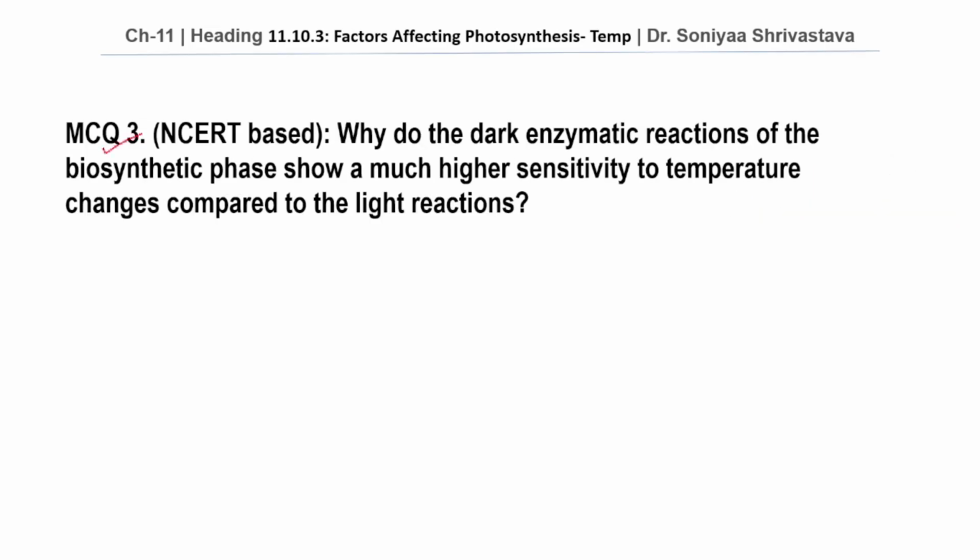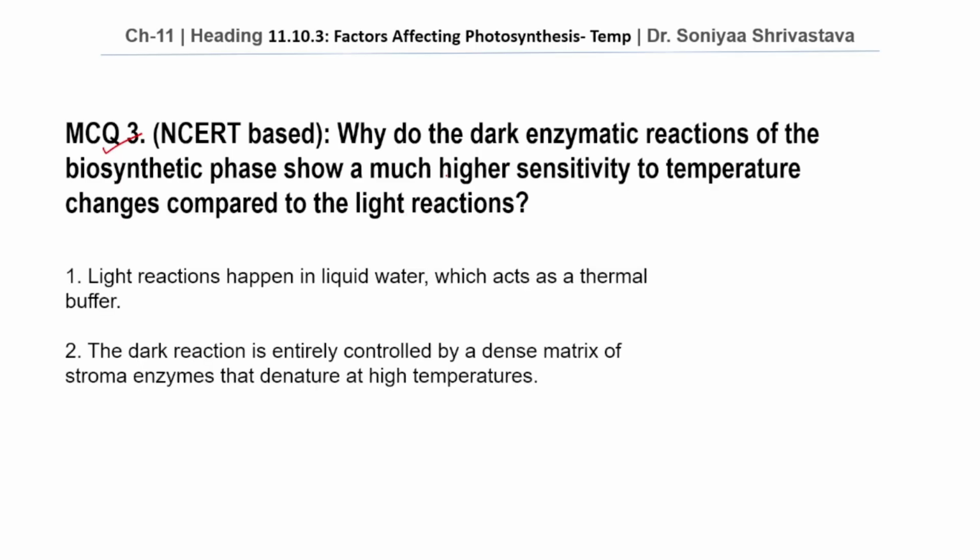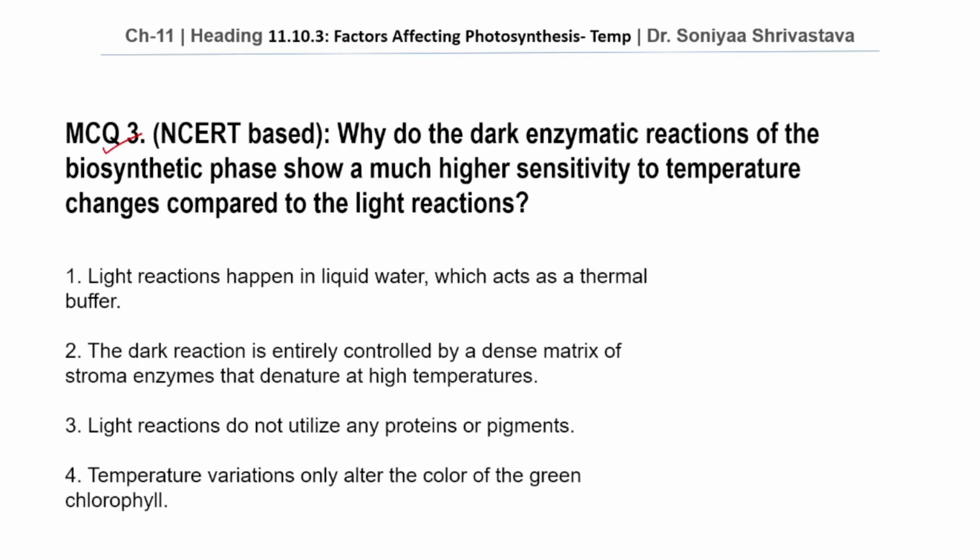Moving on to MCQ number 3. Why do the dark enzymatic reactions of the biosynthetic phase show a much higher sensitivity to temperature changes compared to the light reactions? Before coming to the option, let us see the difference between light reaction and dark reaction. We already know light reactions are photochemical events.